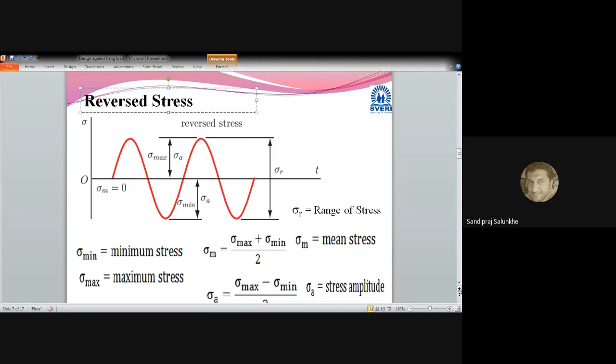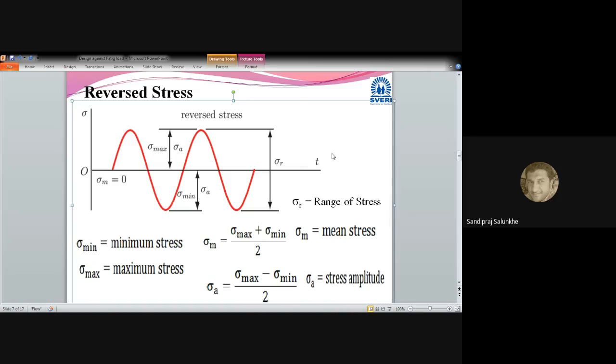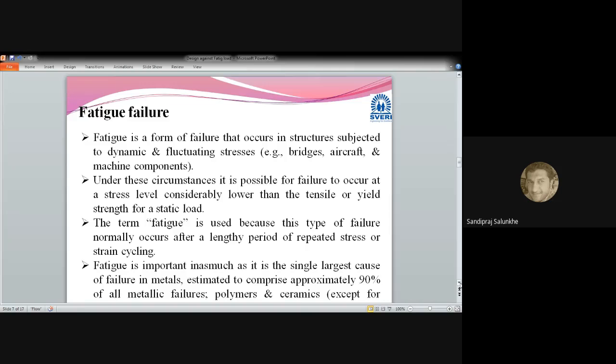Okay. And the important thing is that we are going to calculate the amplitude of that stress, which is calculated by means of sigma max minus sigma min, divided by 2. So this amplitude of stress is the important quantity which we are going to use while designing the components under this type of stresses. Once this is over, then we are going to move to the next point, and that is the fatigue failure.